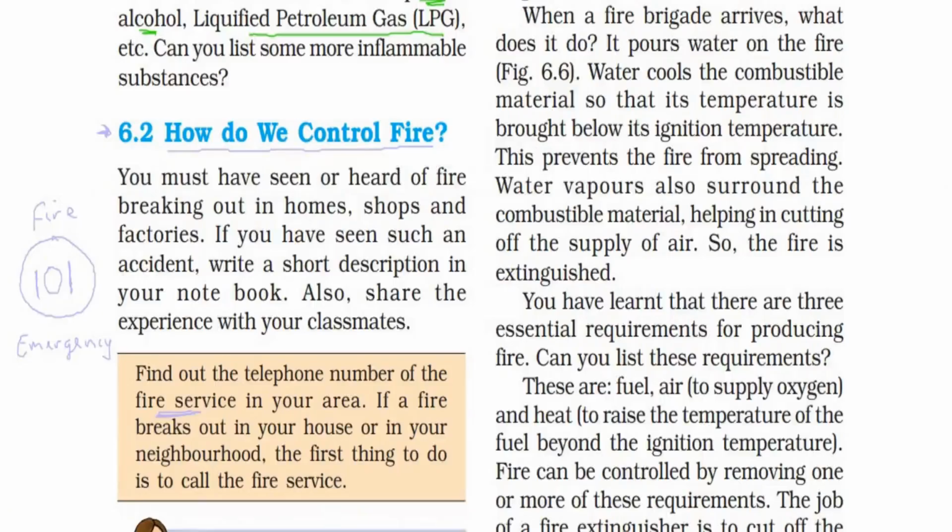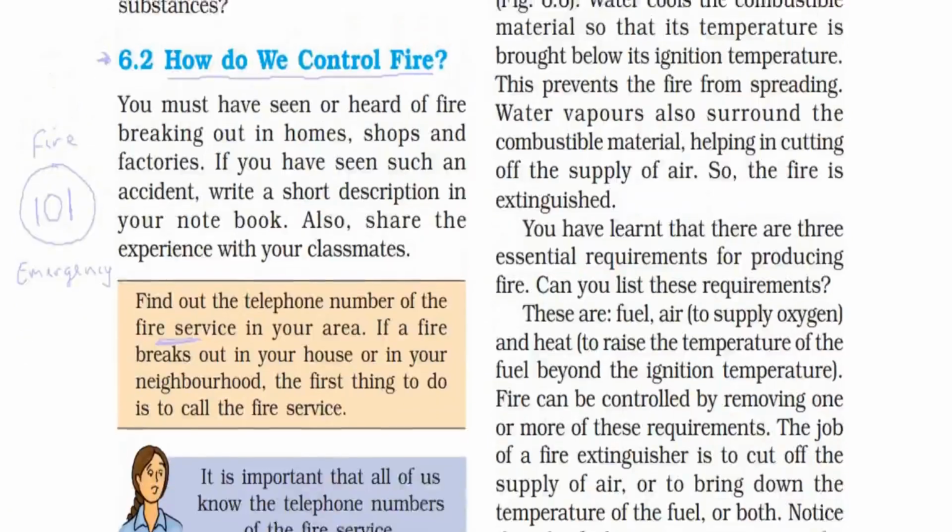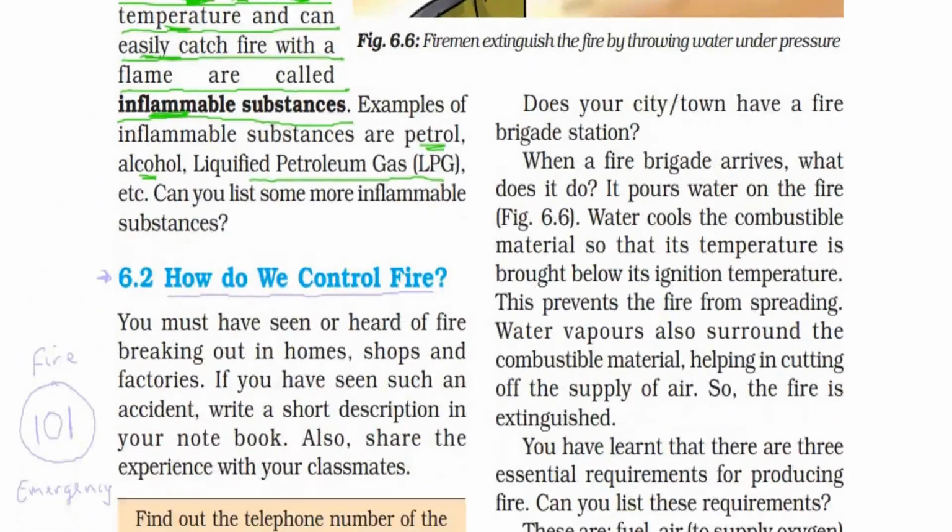When a fire brigade arrives, what does it do? It pours water on the fire. And what will water do? Water will cool the combustible material so that its temperature is brought below its ignition temperature.